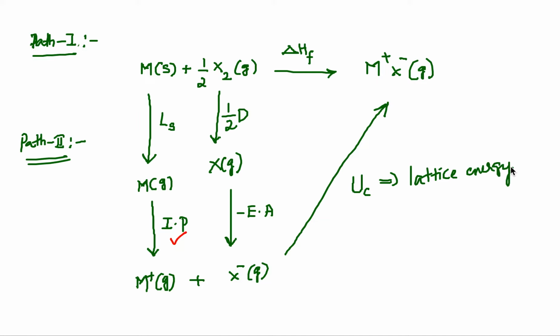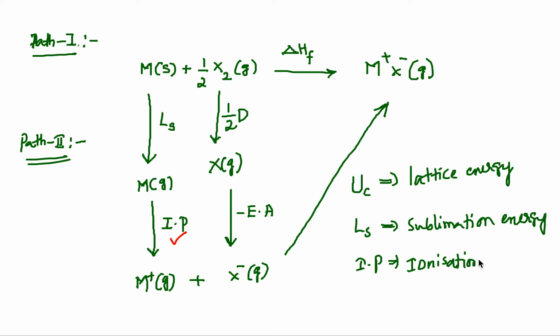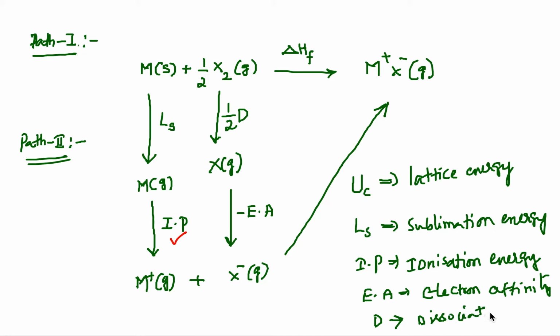So in the Born-Haber cycle, the energy processes involved are lattice energy, sublimation energy, next we have ionization potential or ionization energy, the next one is electron affinity or electron gain enthalpy, another one is dissociation energy, and the other one is the formation energy of crystals, delta HF.